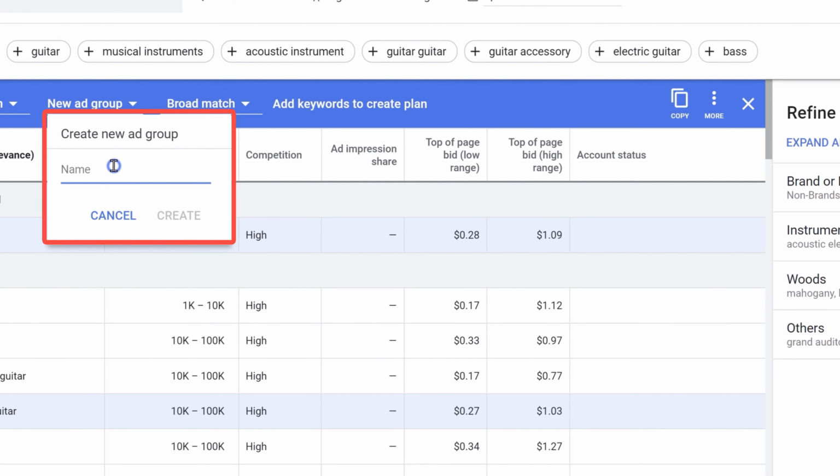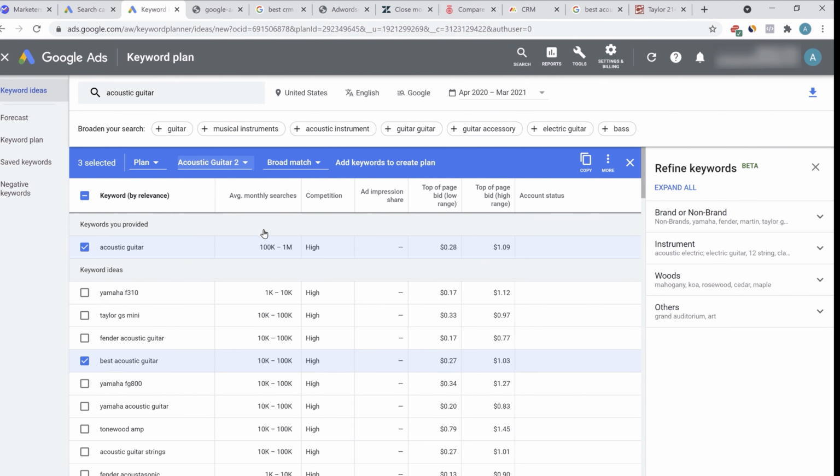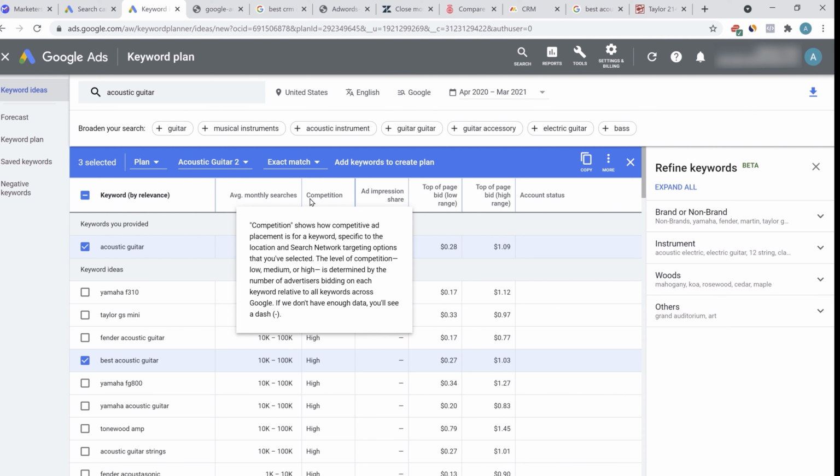And here you can create a new ad group. Like let's add the acoustic guitar too. Let's create it. And that way another ad group will be created for you. Here we have selected the broad match. Let's also select the exact match. Let's find the relevant keywords.